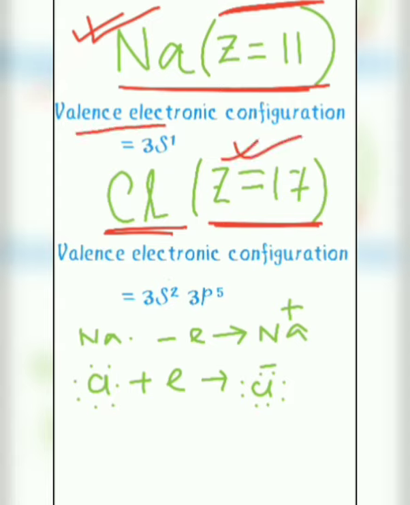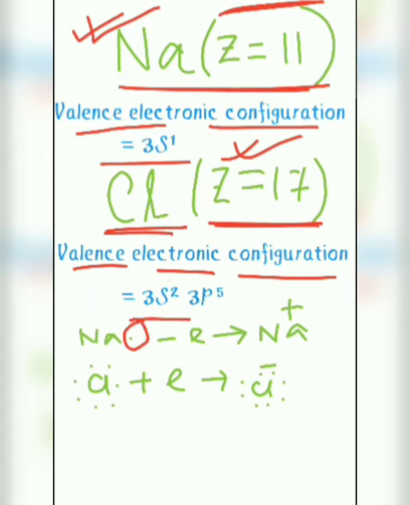Here the valence electronic configuration of sodium is 3s1 and that of chlorine is 3s2 3p5, that means 7 electrons. Sodium has one electron on its outer shell, and this dot is known as Lewis symbol.